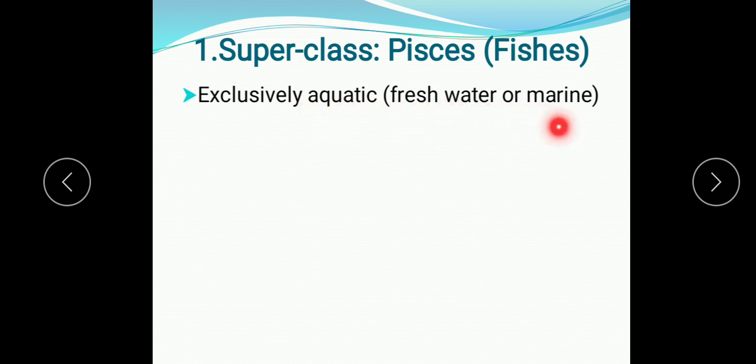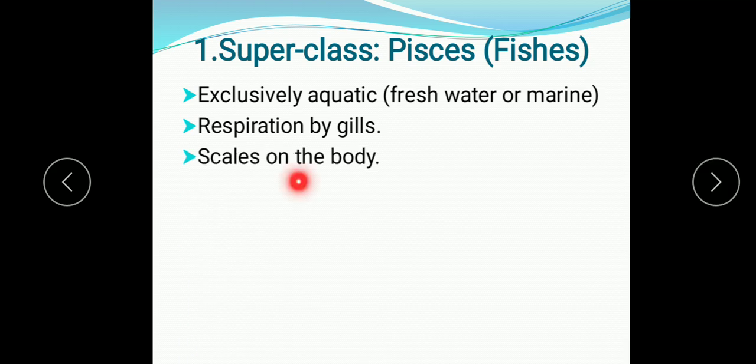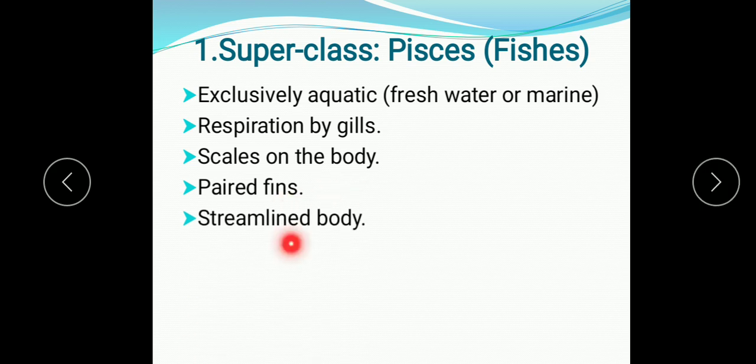They are exclusively aquatic, either freshwater or marine. Respiration by gills, scales on the body, paired fins present in them, fins which help them to swim in the water. Streamlined body. So this streamlined body means pointed at both the ends, and in this manner it helps them to penetrate themselves in the water and helps in swimming.